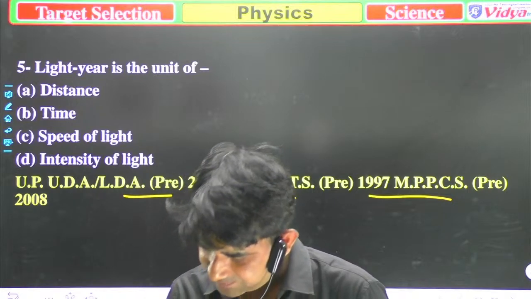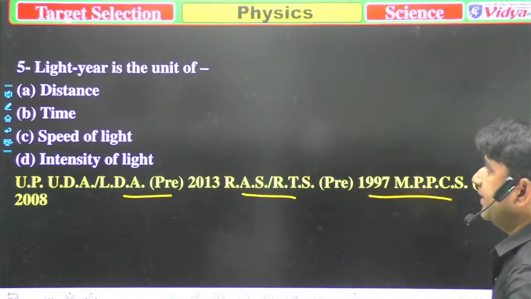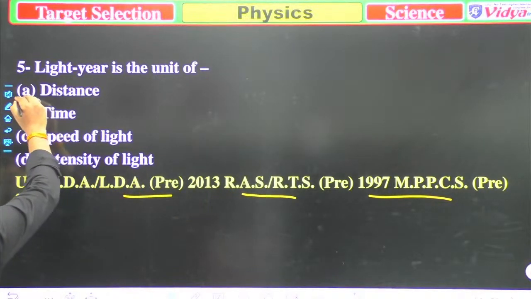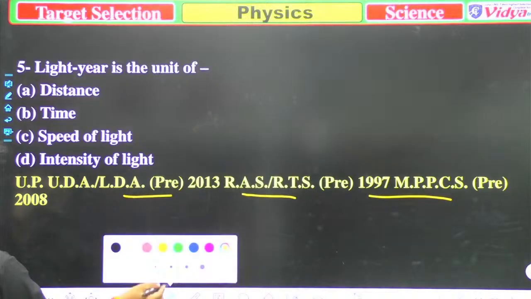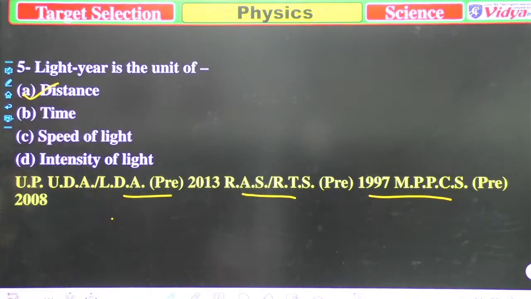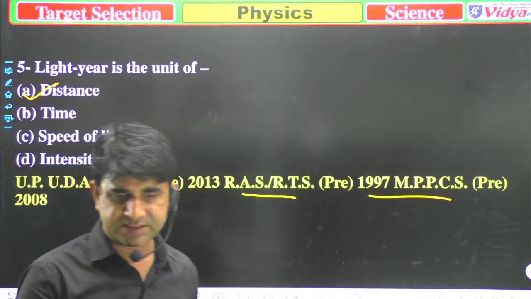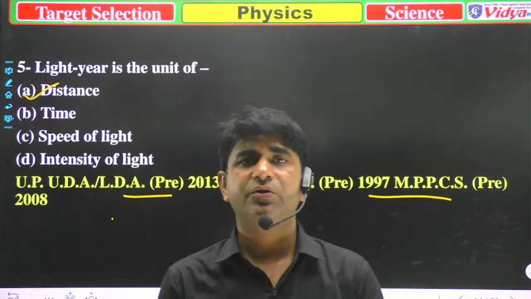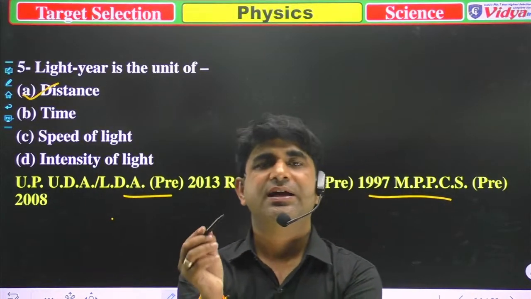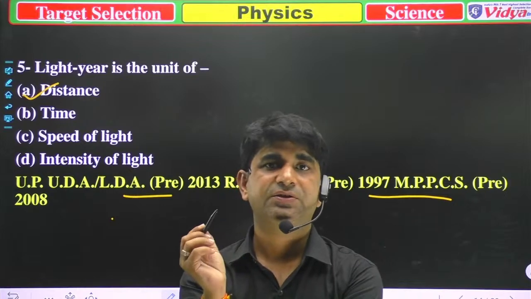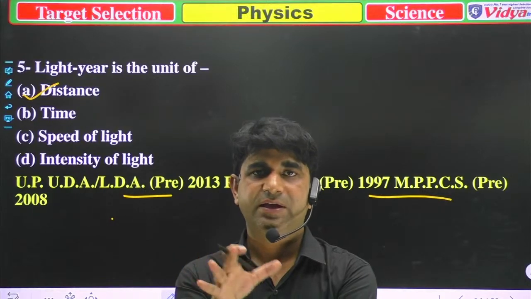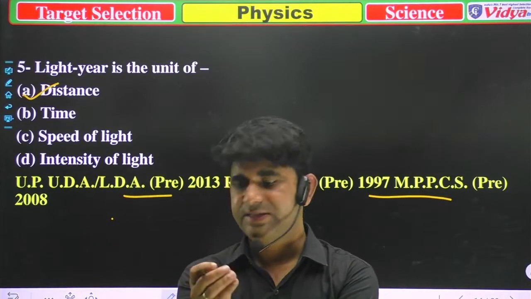The light year is the unit of distance, so option A. Now you will ask, how can you say it is a distance? Because what do you mean by 1 light year? 1 light year is equal to the distance traveled by light in 1 year, and it is a big unit of distance measurement.